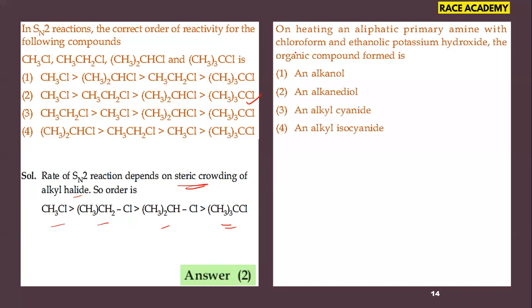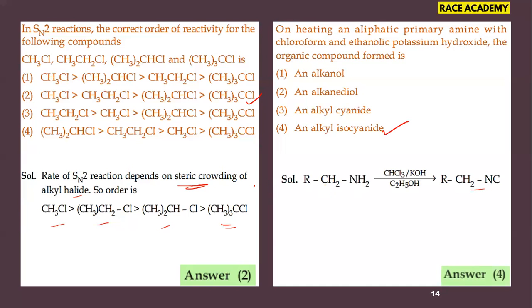Next question, on heating an aliphatic primary amine with chloroform and ethanolic potassium hydroxide, the organic compound formed is. A primary amine with chloroform and ethanolic KOH means it is said to be the carbylamine reaction. So if you see the carbylamine reaction, we got isocyanide. That means alkyl isocyanide. So the fourth option is the right option for this question.